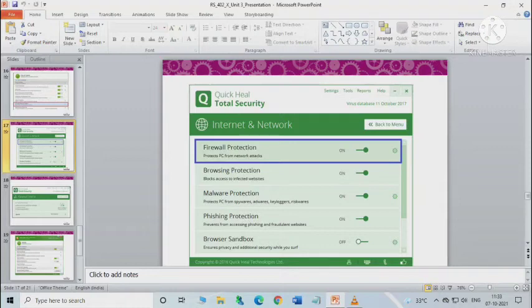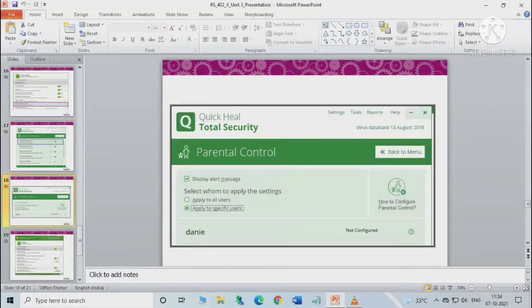If you use the Internet and Network option, this feature allows us to set the protection rules to protect from malicious files during online activities such as banking, shopping, and surfing the net.